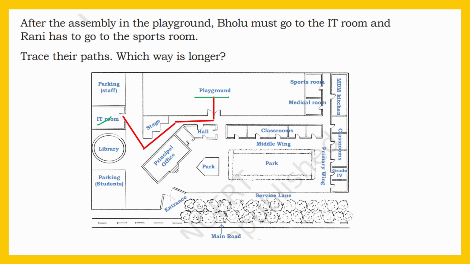Then Rani has to go to the sports room. Where is the sports room? Here. So, see, she can go like this. Trace their paths. Which way is longer? The sports room.